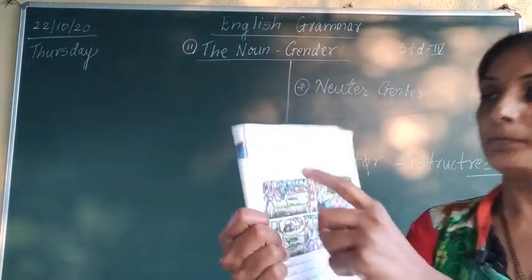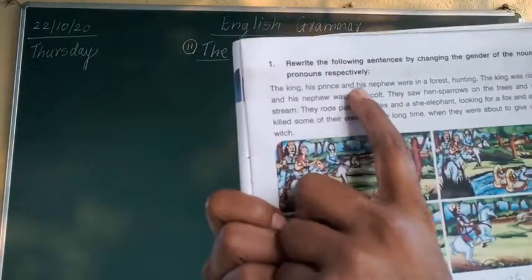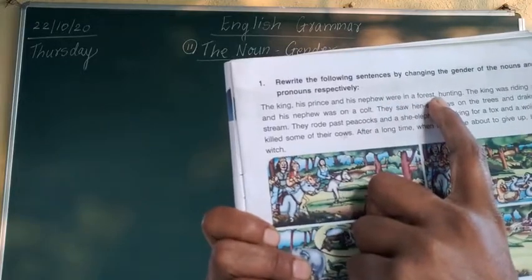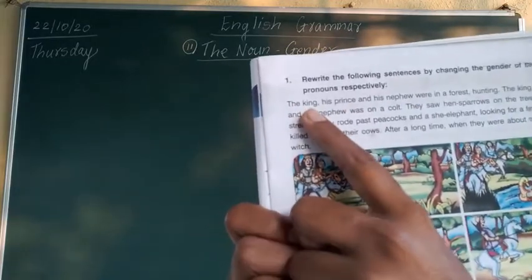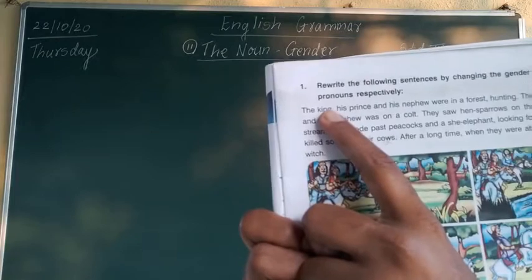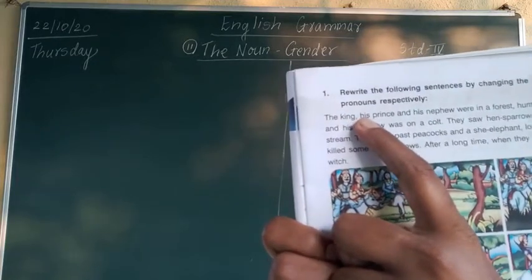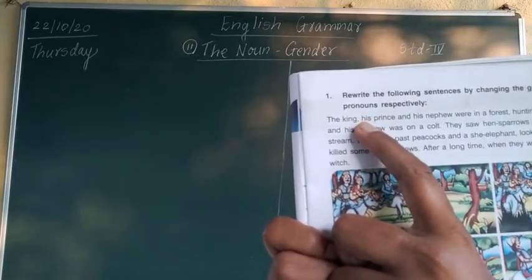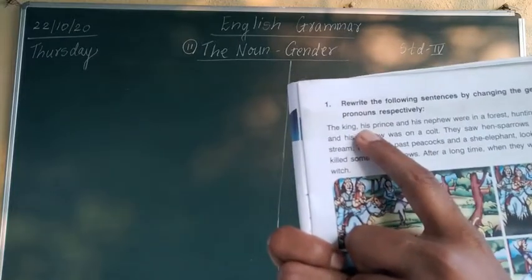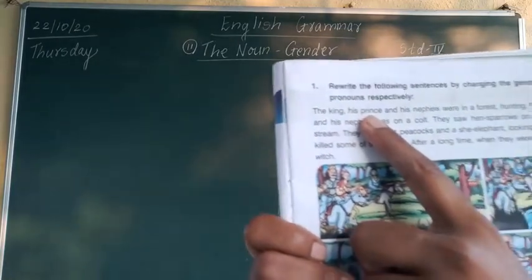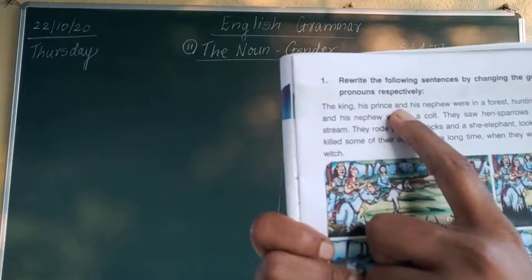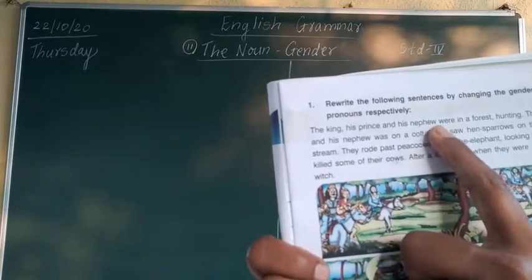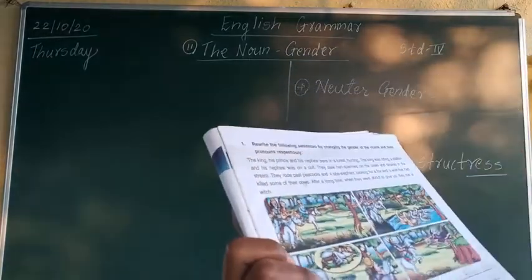Now here it is. The king, his prince and his nephew were in a forest hunting. Now instead of king, what we are going to do? We are going to change gender. The queen, his what will it become? her. His is what? Pronouns. Her princess, prince what will it become? Princess, and her niece were in a forest hunting.